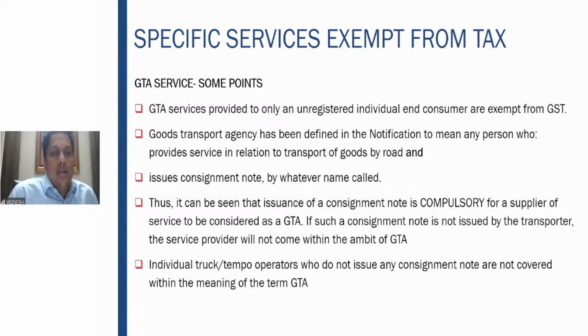Right? Now let us look at some points with regard to goods transport agency. If the GTA is providing services to an unregistered individual customer, they are exempt from GST. It is defined in the notification to mean a person who provides services in respect of transport of goods by road and who issues a consignment note. So the main important point for a person to be considered as a goods transport agency is